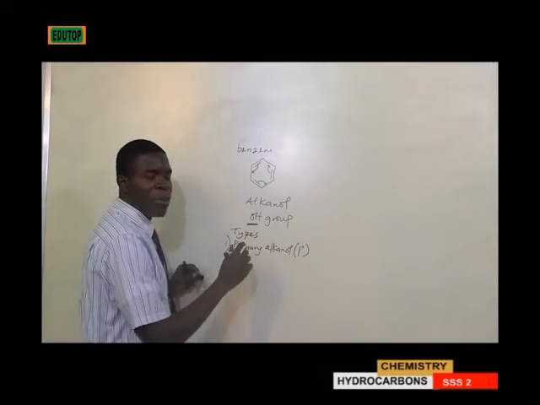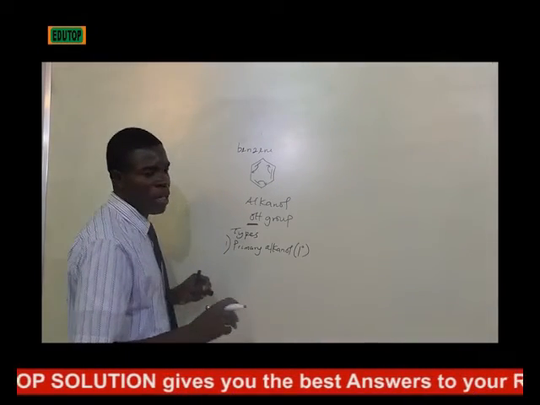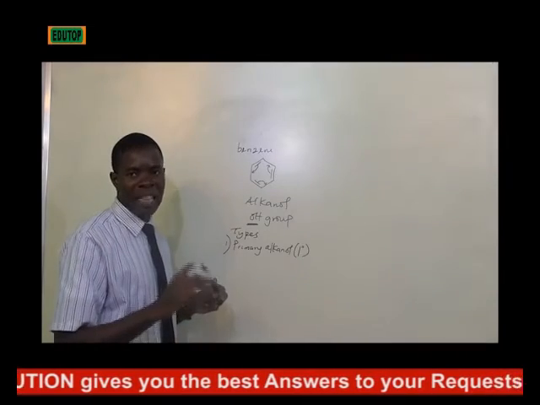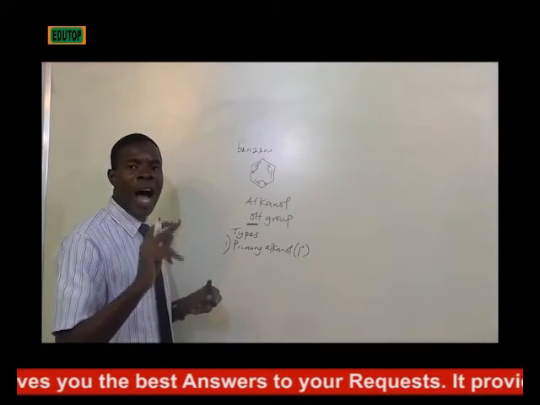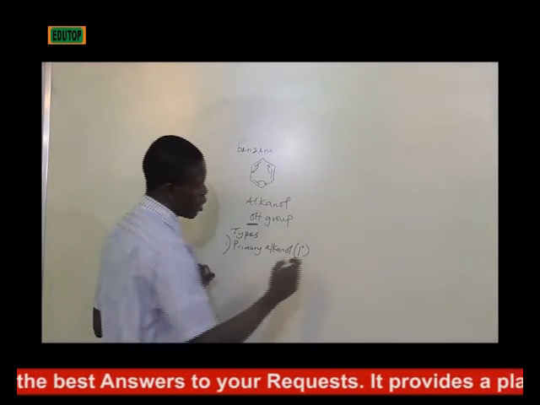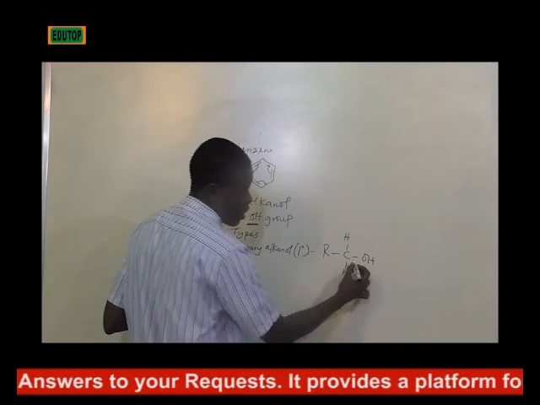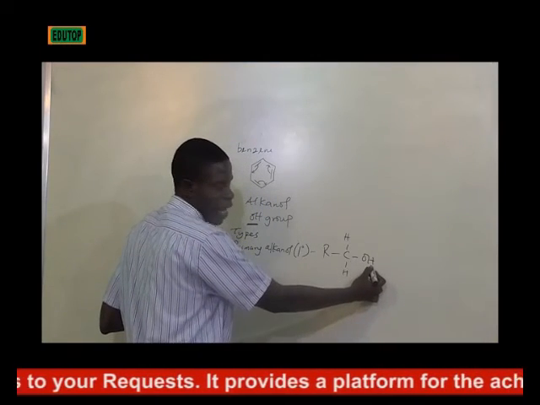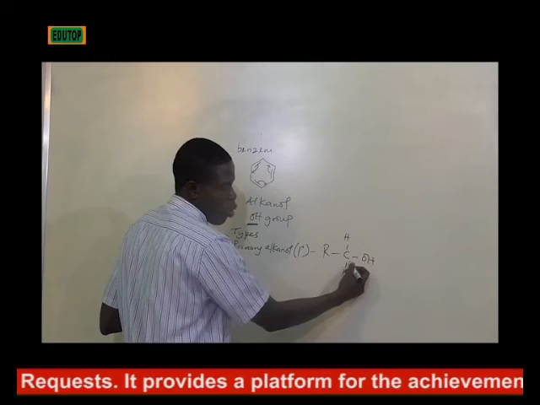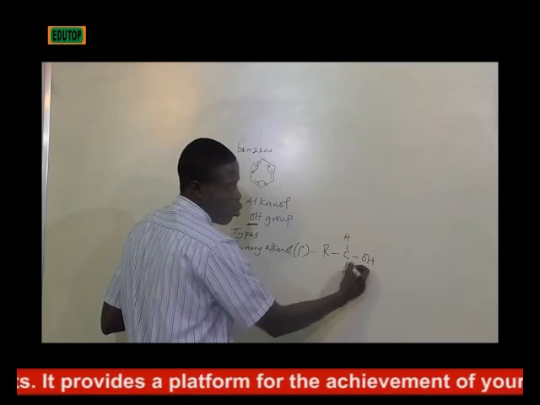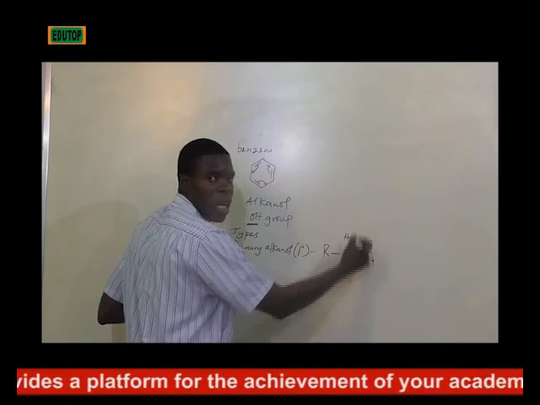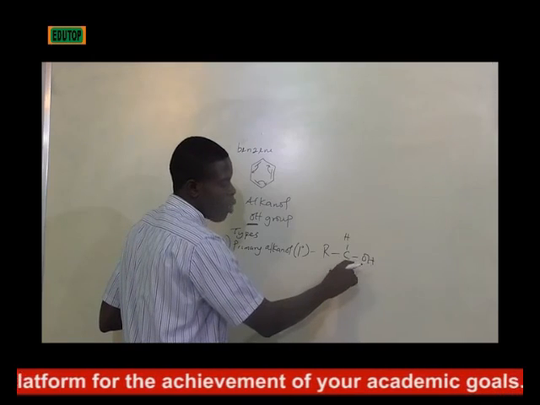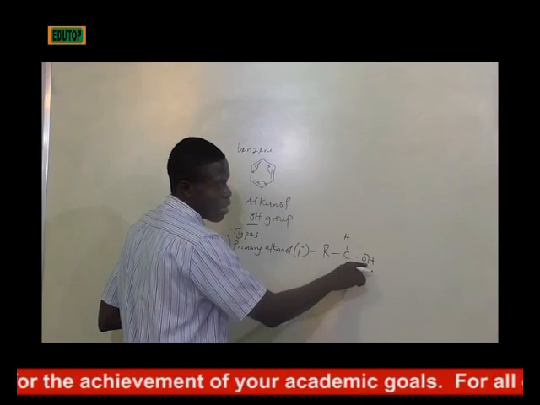In the case of primary alkanol, the carbon to which OH is attached has 2 hydrogen atoms. What am I saying? This is the carbon to which OH is attached. The carbon to which OH is attached has 2 hydrogen atoms. So any carbon that the OH is